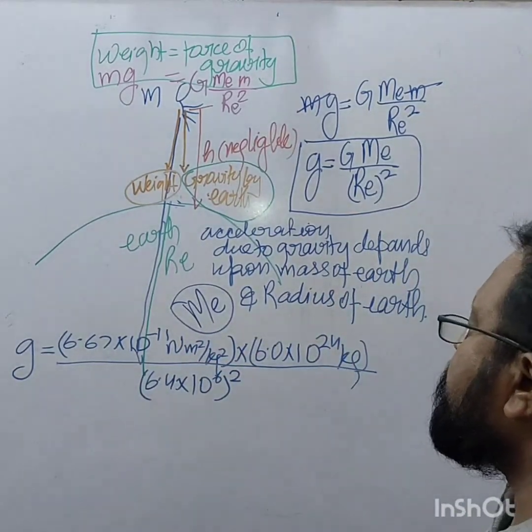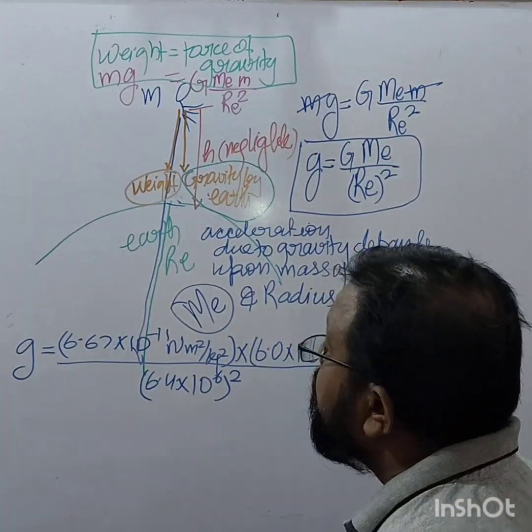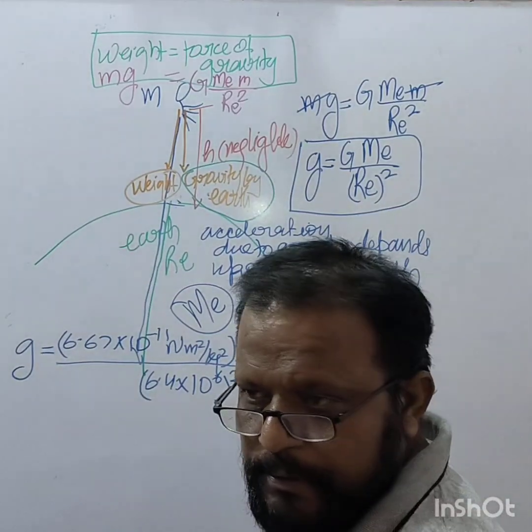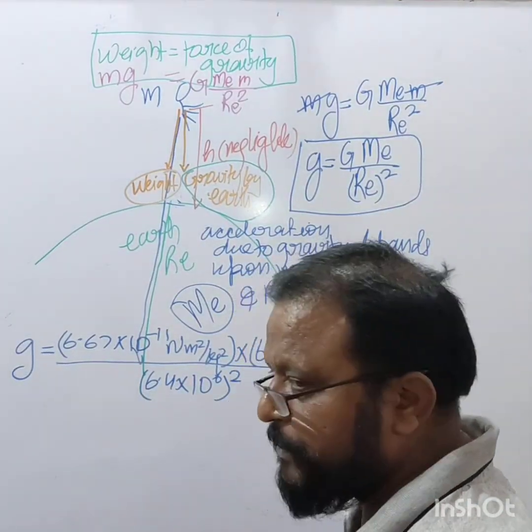So when you solve this, how much will you get?